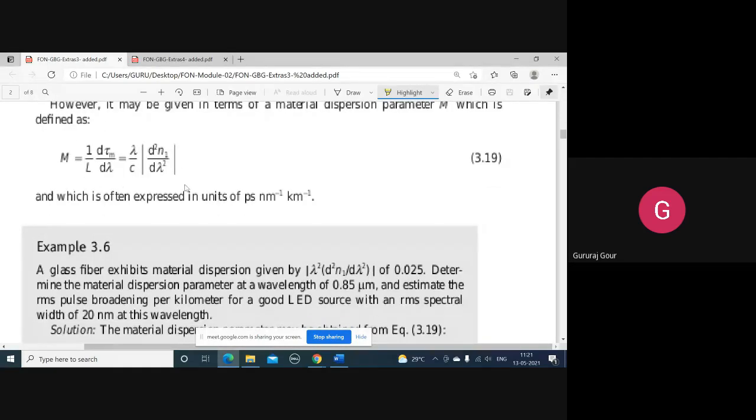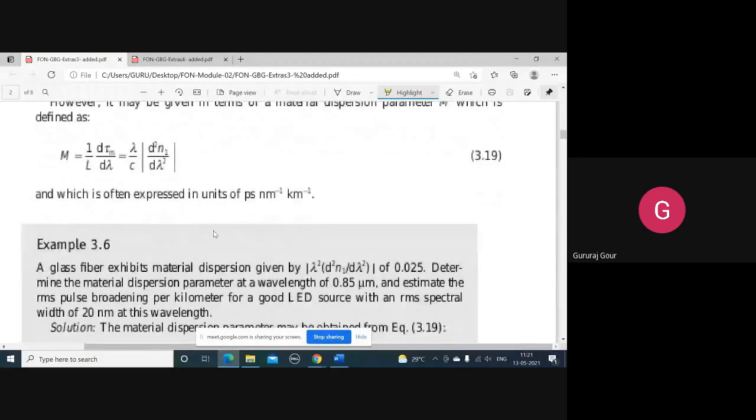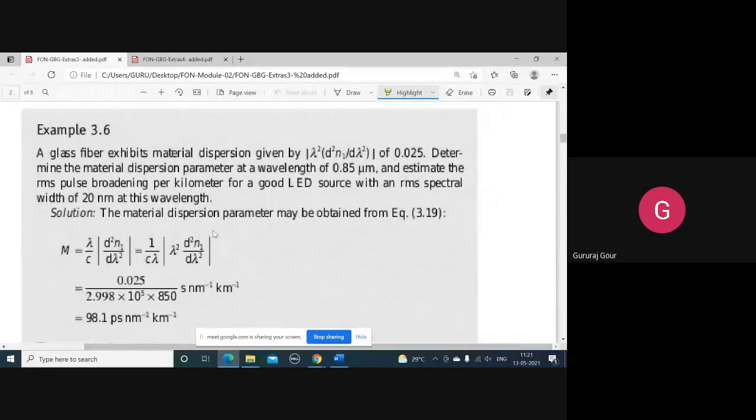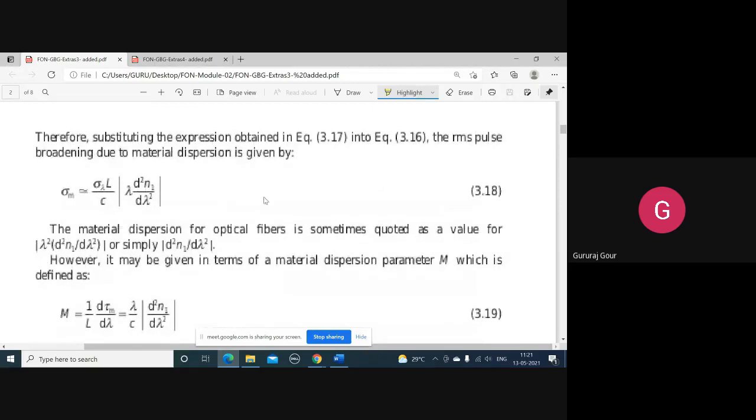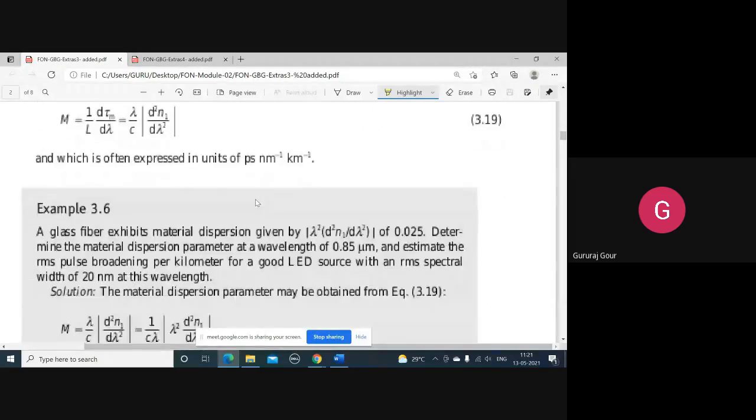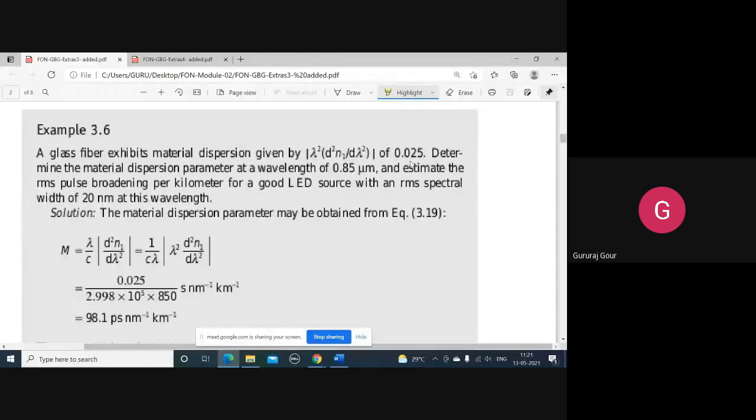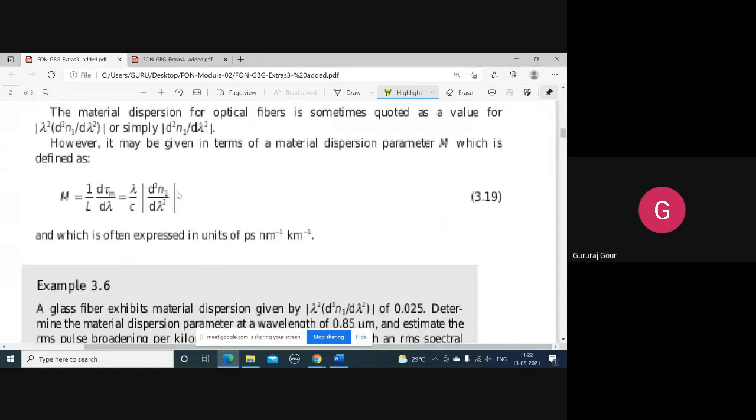You can see such kind of equations we have got in the last few classes, and we stopped solving one numerical. Now we can feel competent using this formula in solving the problem. Let us look at one problem here quickly. A glass fiber, hope it is visible, otherwise you can zoom your screens. A glass fiber exhibits material dispersion. So this factor, guys, is known as a material dispersion of 0.025, that is a constant. Determine the material dispersion parameter, that is M. You need to use this equation.